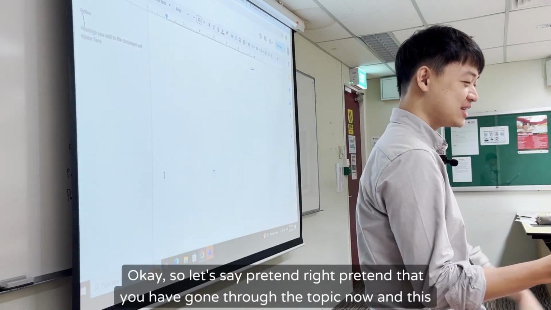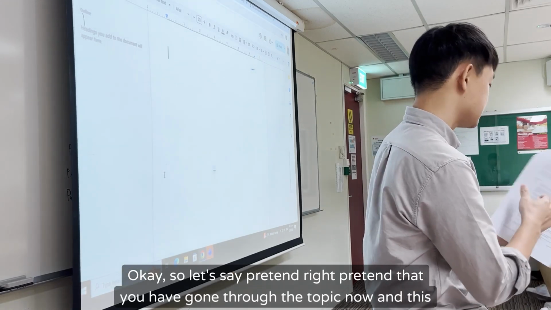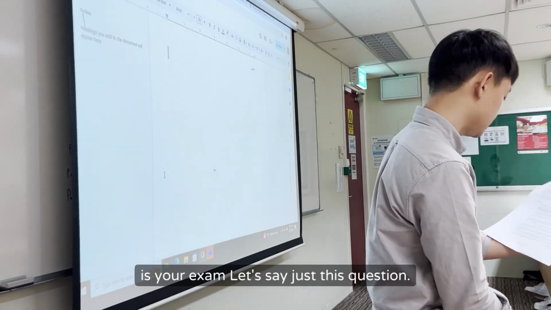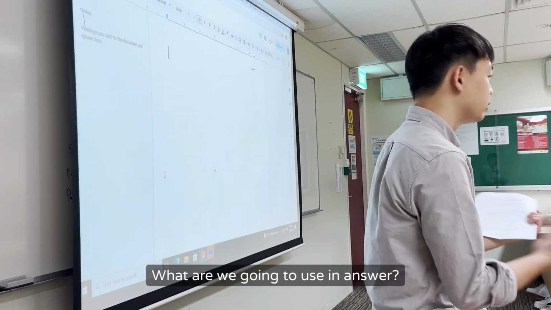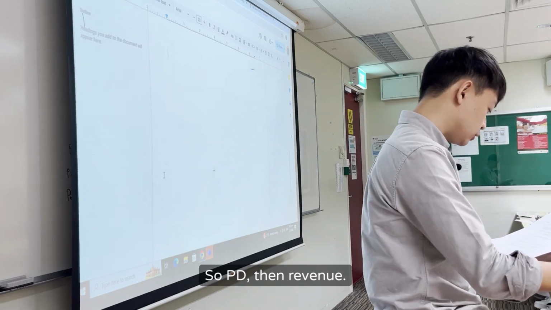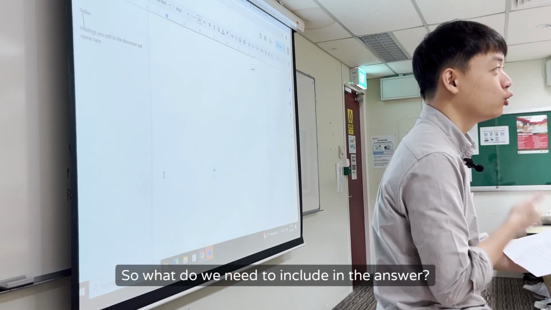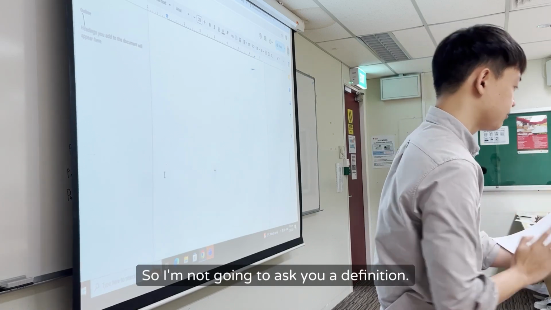So let's say pretend that you have gone through the topic now and this is your exam, right? Let's say just this question. So this is part D, right? So how are we going to do? What are we going to use in the answer? So PED, then revenue, right? So what do we need to include in the answer? Definition, no need, right? Because you already know just now. So I'm not going to ask you a definition.